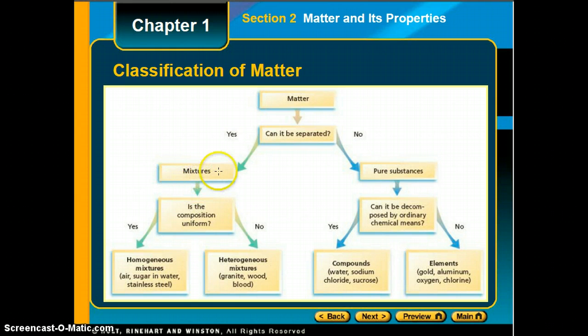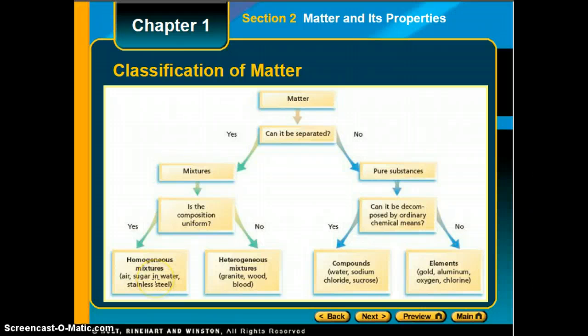Once we decide we have a mixture, we ask, is the composition uniform? Does the mixture look the same throughout? If it does look the same throughout the entire mixture, we call it homogeneous. Some examples of homogeneous mixtures are air. We can't tell the difference between the components in air. We can't see the nitrogen and the oxygen and the pollutants separately. It all looks the same.